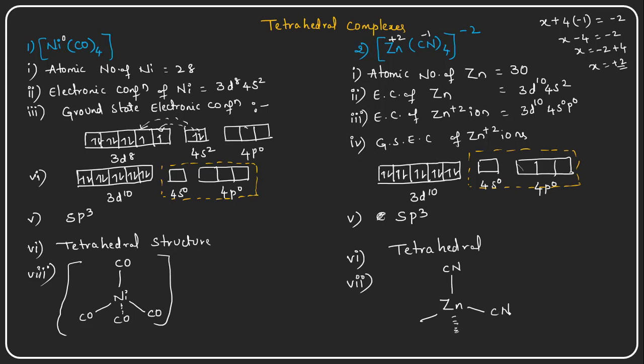So this is the molecule formed as per the Valence Bond theory. This is about coordination number 4 complexes, which I have explained in this video.